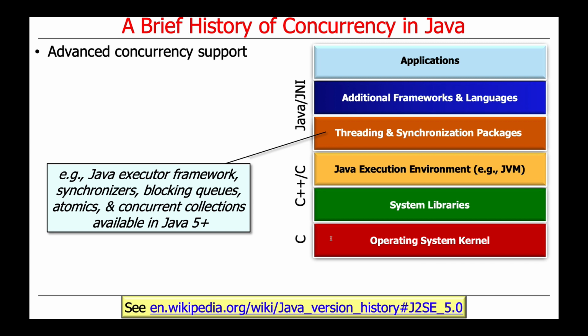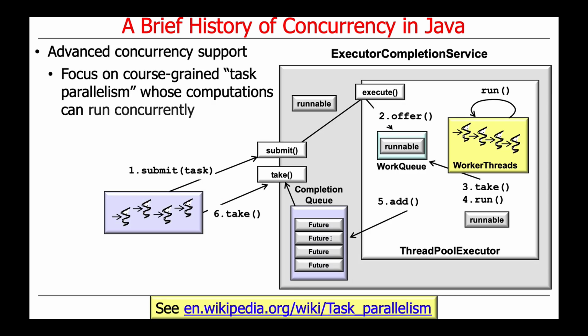They have atomics, like atomic integer, atomic long, atomic boolean. There's concurrent collections, like concurrent hash map, and so on and so forth. There's a whole pile of blocking queues, linked blocking queue, array blocking queue, and so on and so forth. So lots and lots more stuff was added in Java 5. The focus in that era was on so-called coarse-grained task parallelism, where computations can run concurrently in background threads.